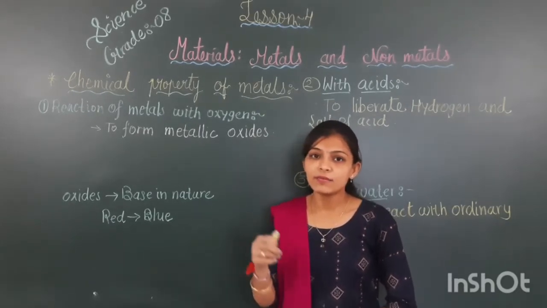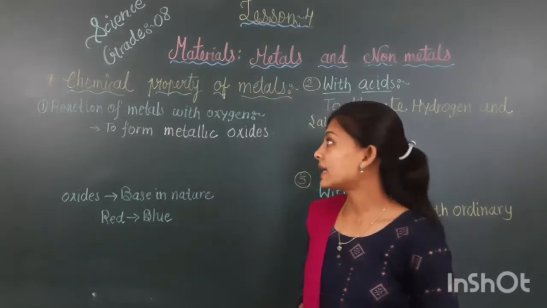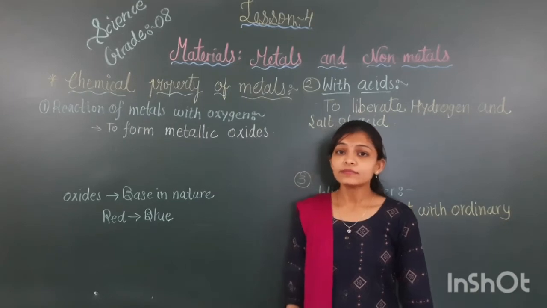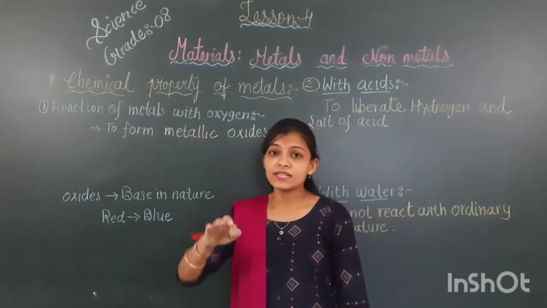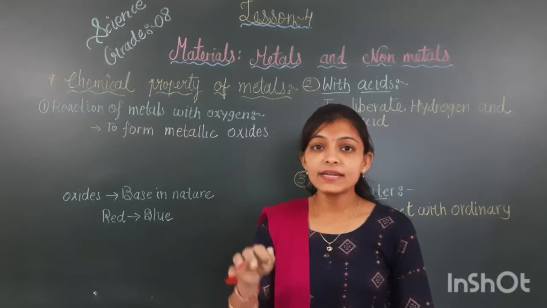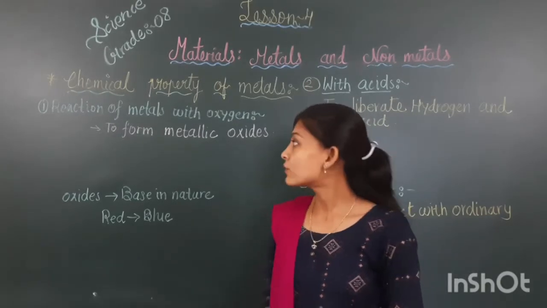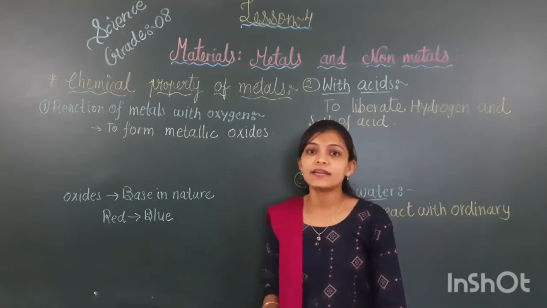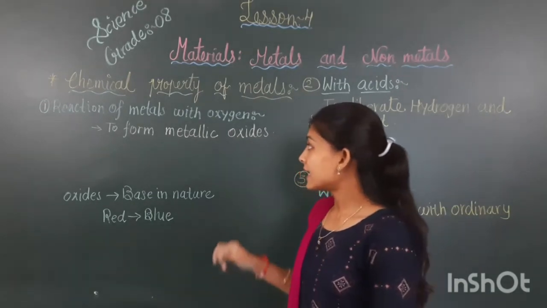Let's start one by one. First topic I have written here: reaction of metal with oxygen. If we mix oxygen and metals together, what would be the chemical reaction? What would be the changes in it? Let's see.